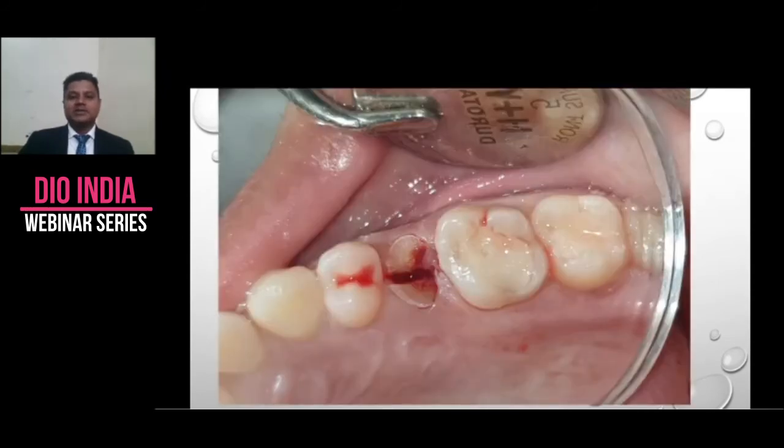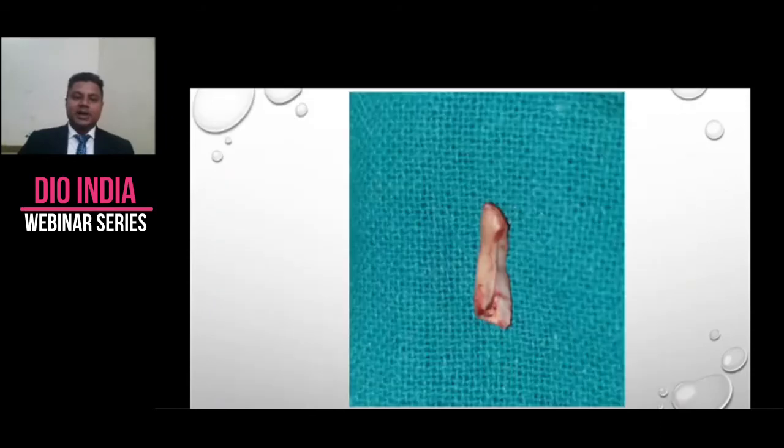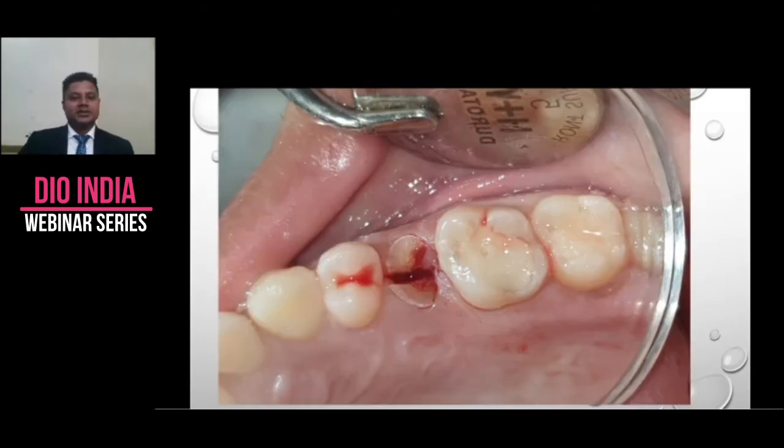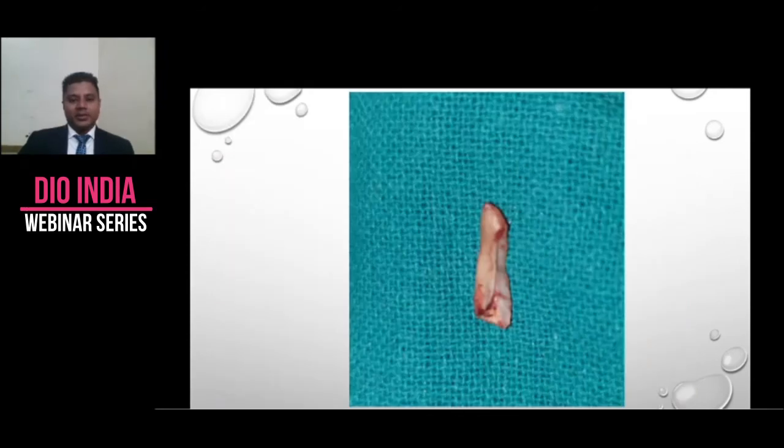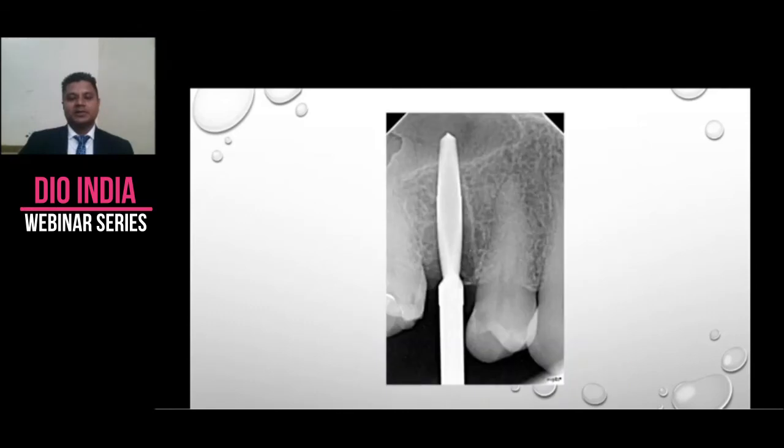Again, the concept is the same. Always bifurcate your crown. Always. So here, the palatal portion, a mesiodistal split was done. Very carefully, the palatal root is extracted. This is how it looks when it comes off.